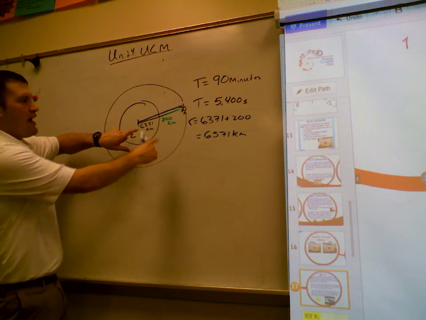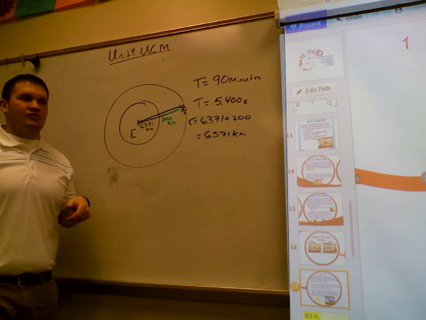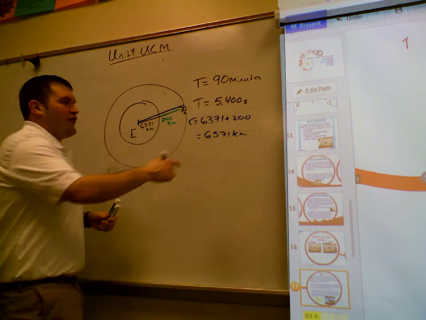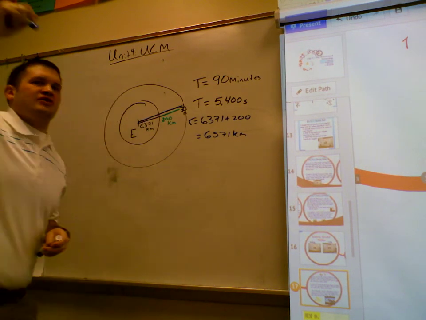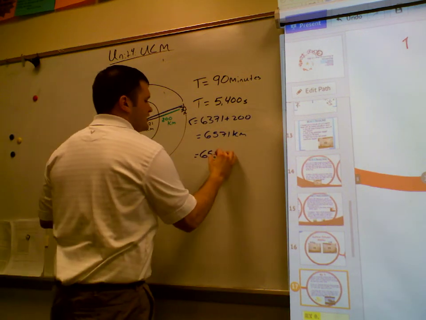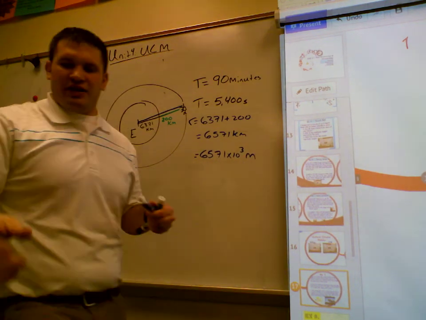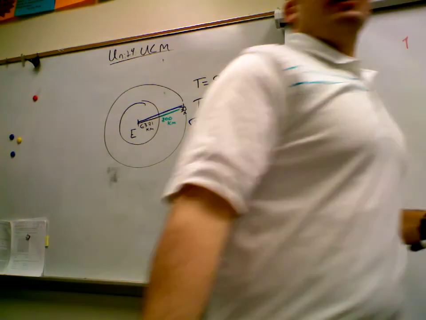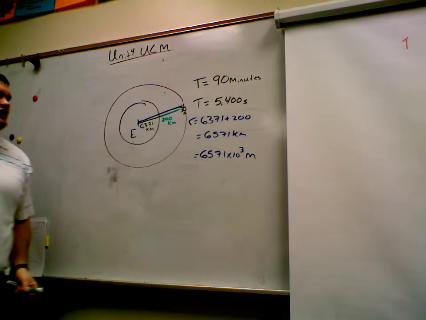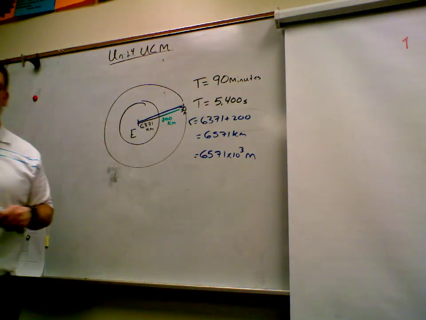We have to add these two radii, and what's the last thing we have to do? Convert to meters. Kilo means times 10 to the third, so I can rewrite this as 6,571 times 10 to the third meters. Does that make sense? So now I have lots of information. Time is 90 minutes, or 5,400 seconds. Radius is 6,571 kilometers, which is 6,571 times 10 to the third meters.